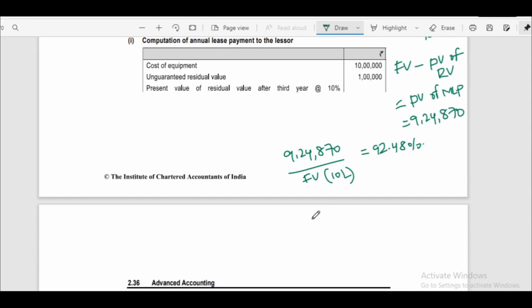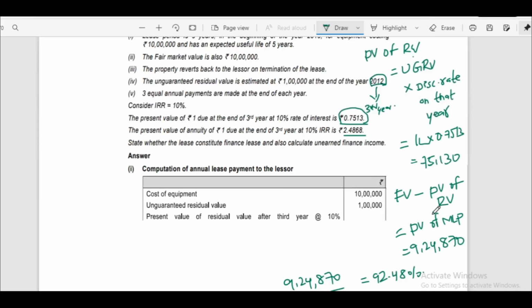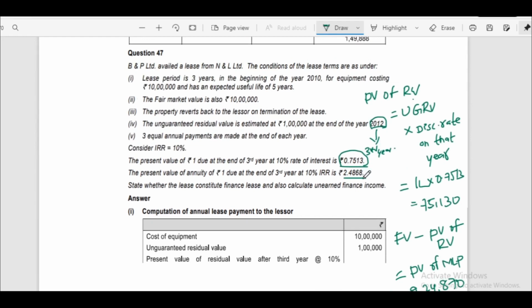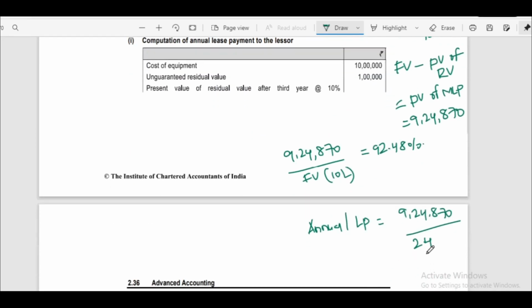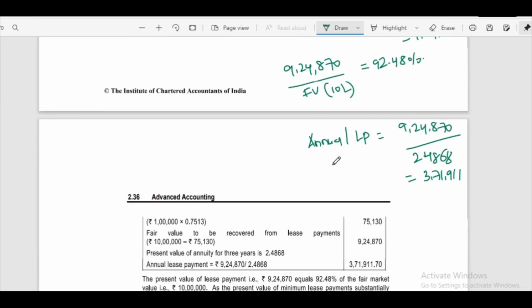Now we have to calculate what is the annual lease payment. 9,24,870 divided by annuity factor given for third year, 3 years, 2.4868. That is 3,71,911. This is the annual lease payment.